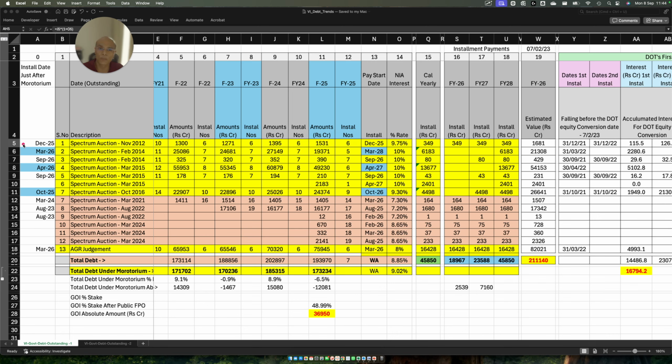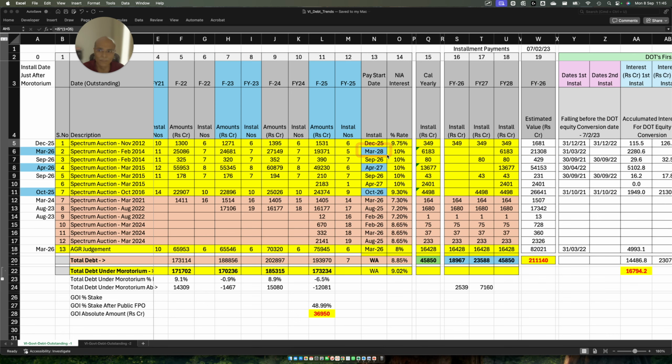What was supposed to be paid in March 2026, why is it now March 2028? Similarly, April 2026, why is it now April 2027? Because the principal outstandings are seen here clearly in FY25. Now, if you have to pay an installment which is pushed forward by another 2 years, you were supposed to pay in March 2026 as per the initial moratorium. Now you have to pay in March 2028.